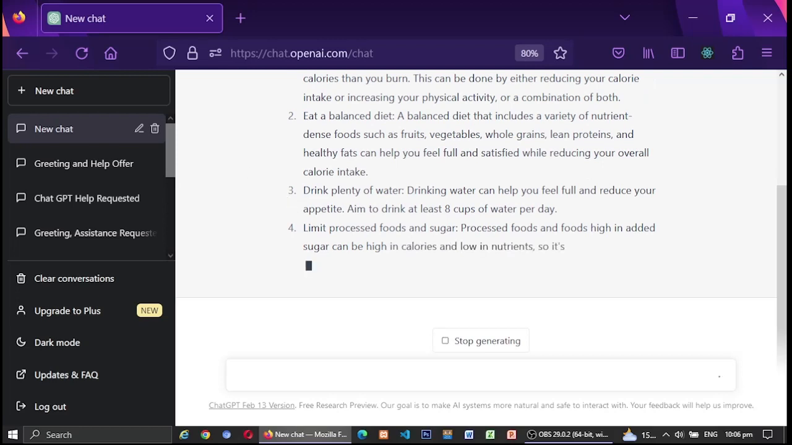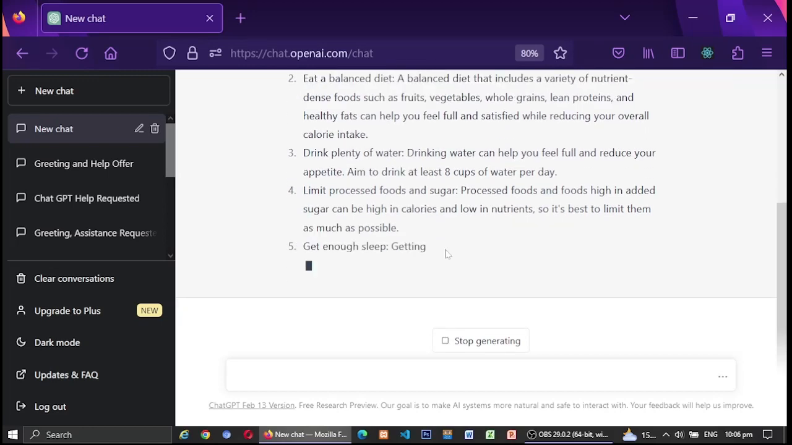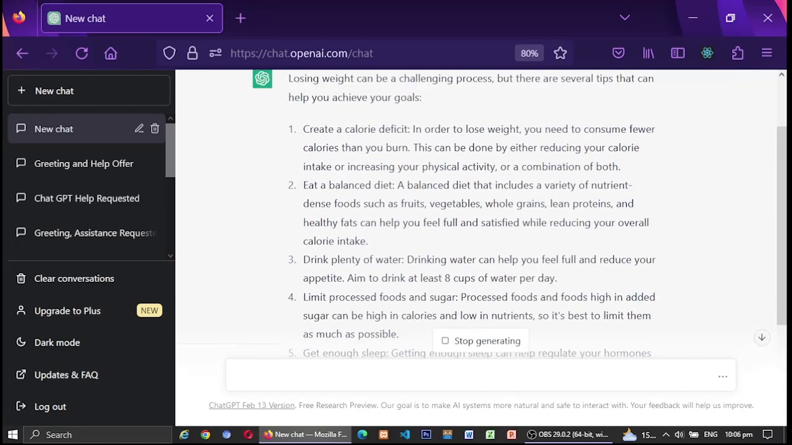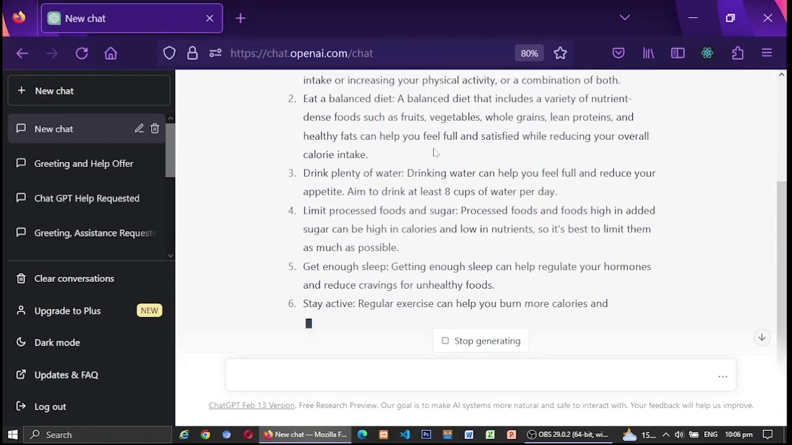As you can see, the first tip mentions to create a calorie deficit. In order to lose weight you need to consume fewer calories than you burn. This can be done either by reducing your calorie intake or increasing physical activities, or a combination of both. As you see, this generates amazing tips.